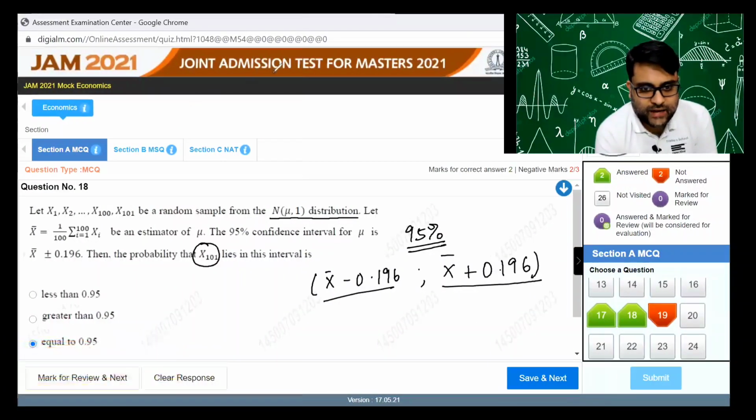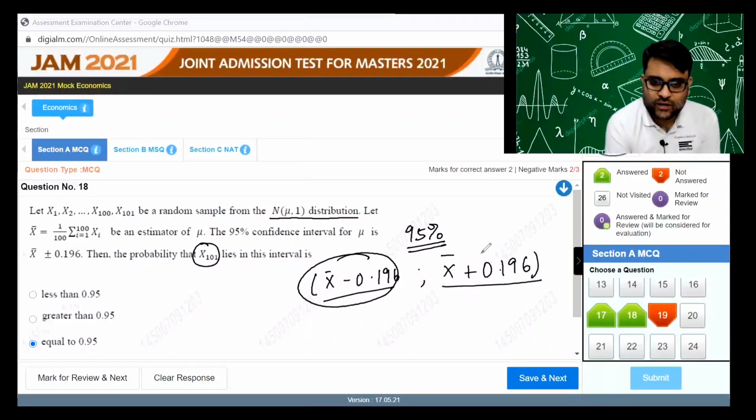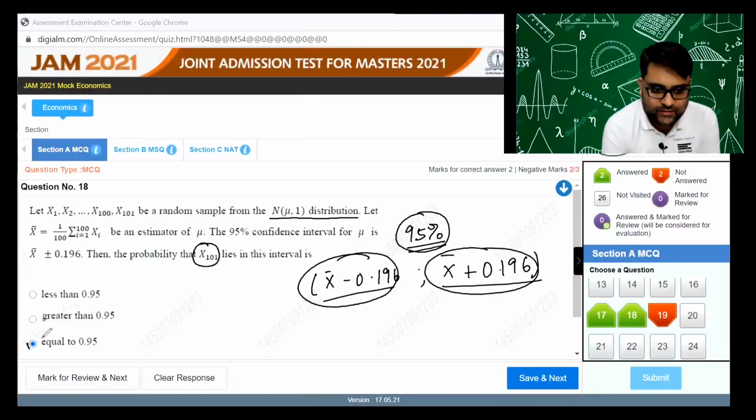We are given that x1 to x101 is a random sample from the normal distribution with mean mu and variance 1. The 95% confidence interval has this lower limit and this upper limit. So 95% is the probability that x101 will lie in this interval. Answer is equal to 0.95.